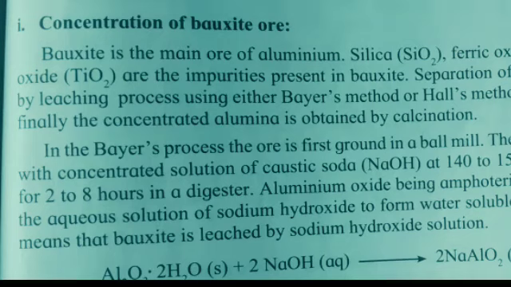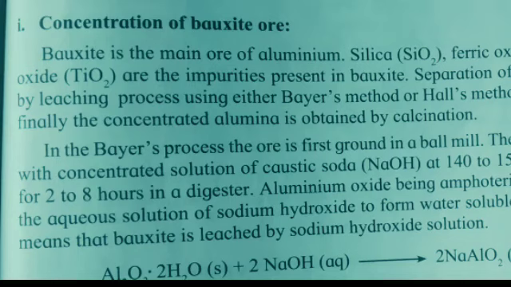Bauxite is the main ore of aluminium; silica, ferric oxide and titanium oxide are the impurities present in bauxite. Separation of these impurities is done by leaching process using either Bayer's method or Hall's method. In both these methods, finally the concentrated alumina is obtained by calcination.